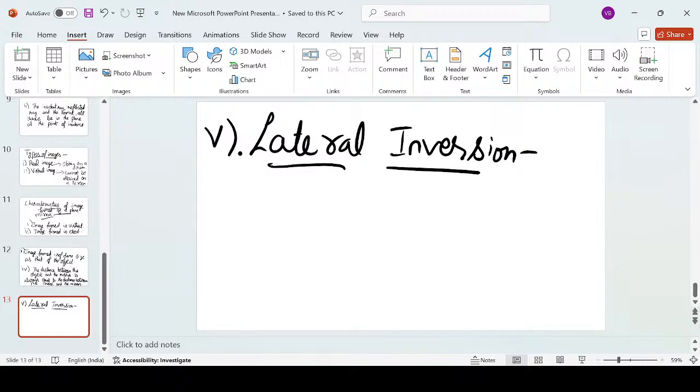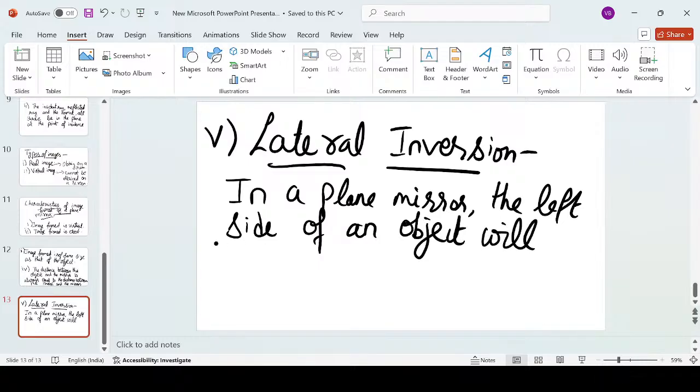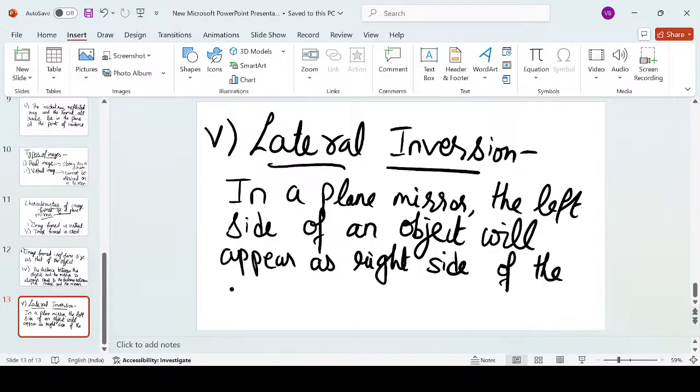Okay. So what is lateral inversion? In a plane mirror, the left side of an object will appear as right side of the image, and vice versa. Vice versa means the other way around.